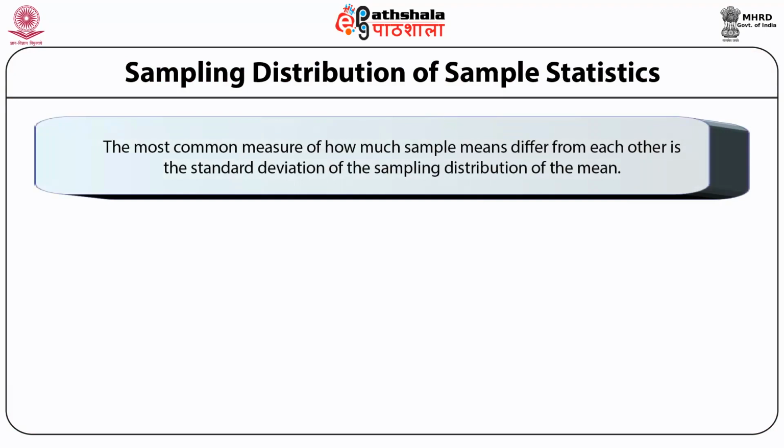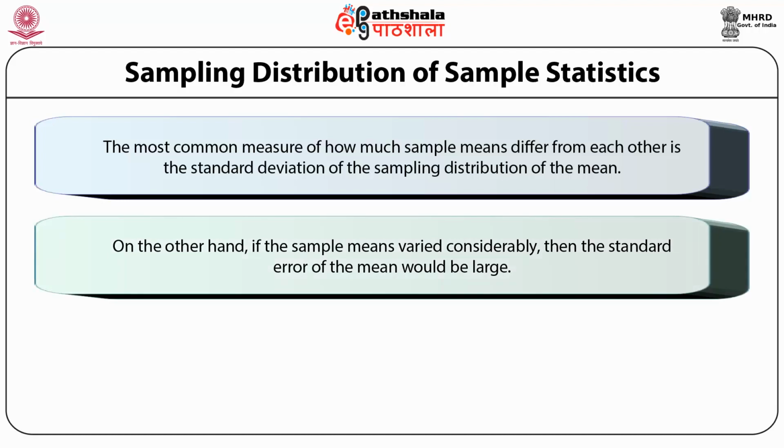The most common feature of how much sample means differ from each other is the standard deviation of the sampling distribution of the mean. This standard deviation is called the standard error of the mean. If all the sample means were very close to the population mean, then the standard error of the mean would be small. On the other hand, if the sample means varied considerably, then the standard error of the mean would be large.